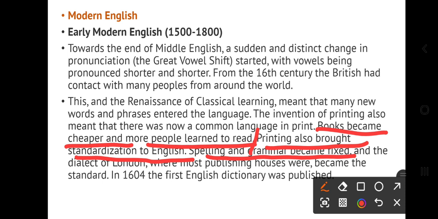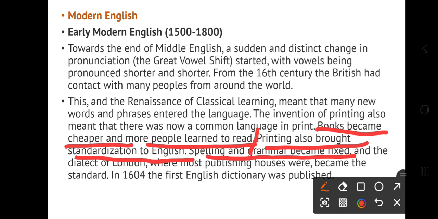it was the phase when language was being developed. But as the Renaissance and industrialization came, with the printing press and many other breakthroughs, many changes came in our life, and books became cheaper and came into common people's hands.